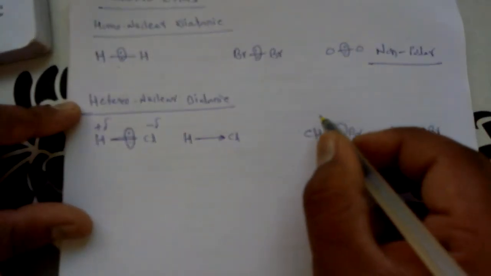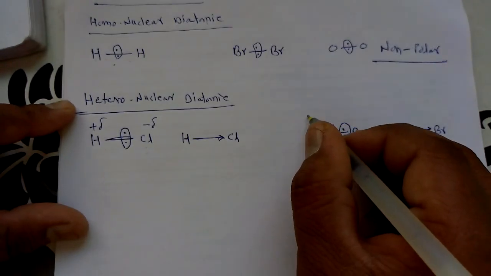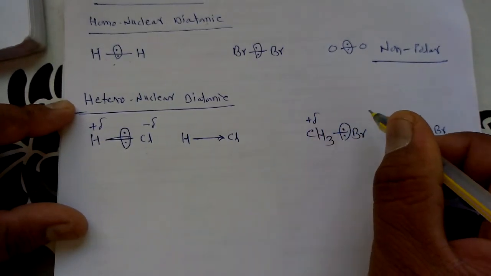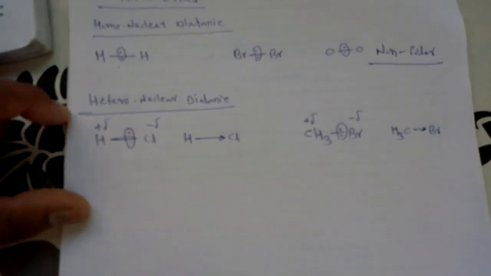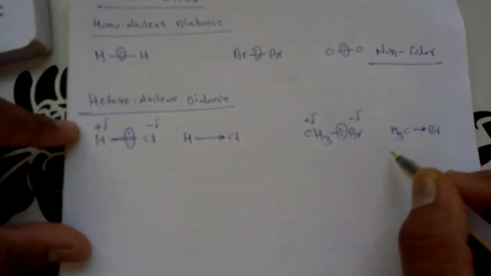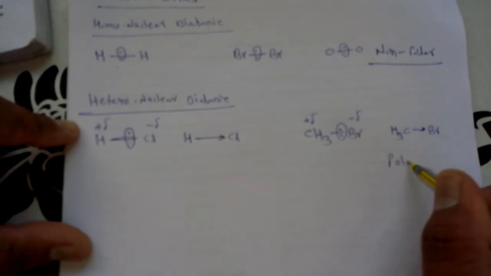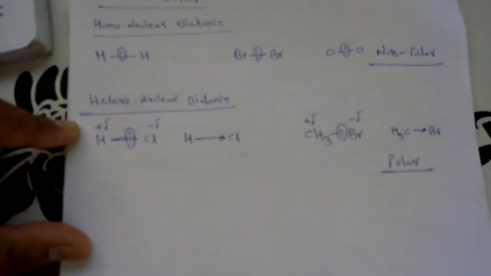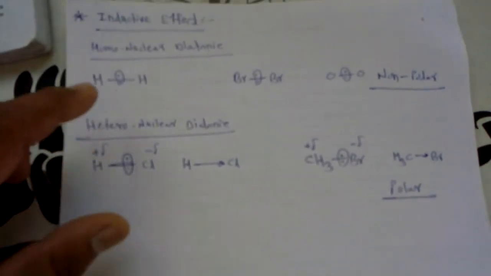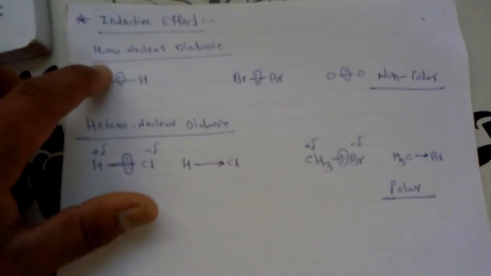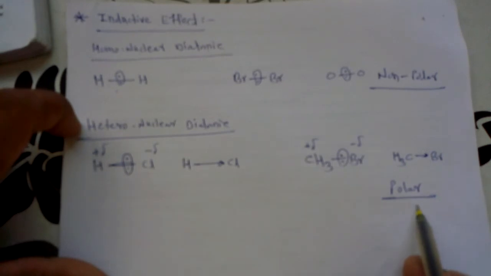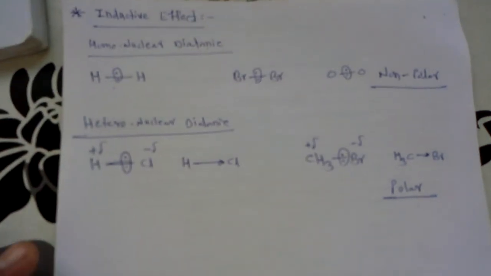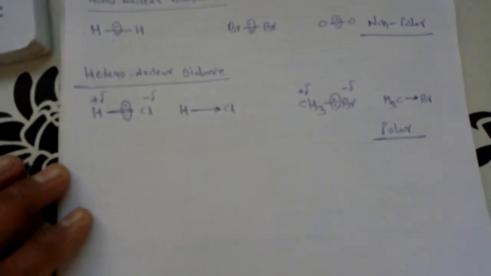Same case is there, this carbon having the partial positive charge and this bromine has the partial negative charge, and that's why you can say that heteronuclear diatomic molecules are called the polar molecules. These molecules are called the polar molecules. So in the first case, homonuclear diatomic molecules are non-polar, while heteronuclear diatomic molecules are called polar. Now we are going to discuss in detail these heteronuclear diatomic molecules.